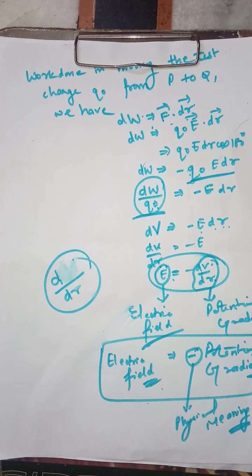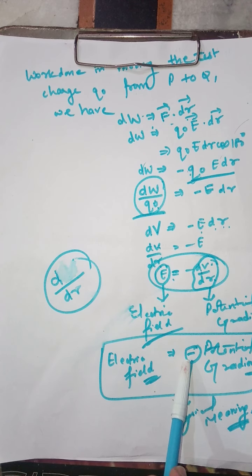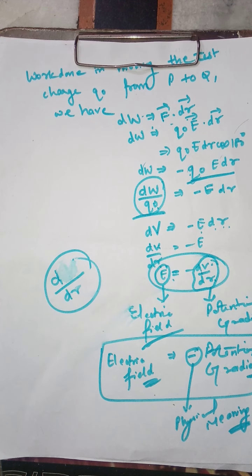Hello students, now we are going to start with the topic of the question which I have given you as your homework, that show or what is the physical meaning of this negative sign. I hope that you have found it. The physical meaning of this negative sign is the electric potential is higher in the direction opposite to electric field.